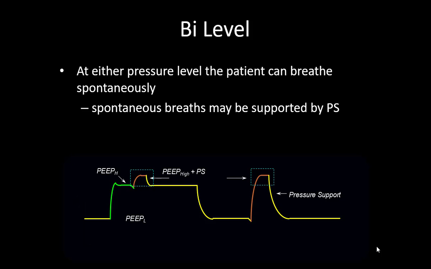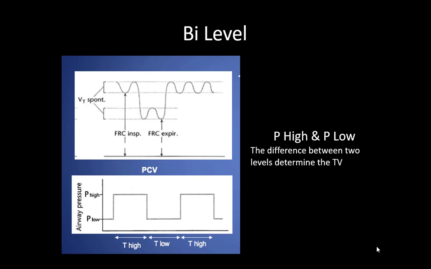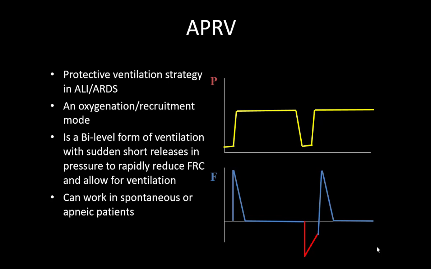So you can allow some pressure support here also. If you go through this diagram and compare it with PCV, this is the FRC inspiration, this is the FRC expiration. So the area between these curves determines the tidal volume.